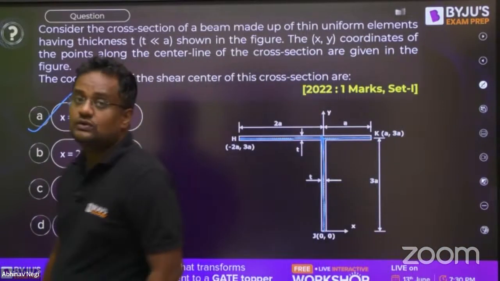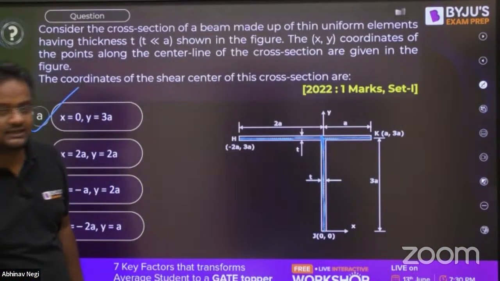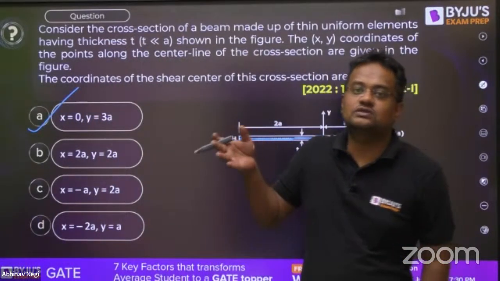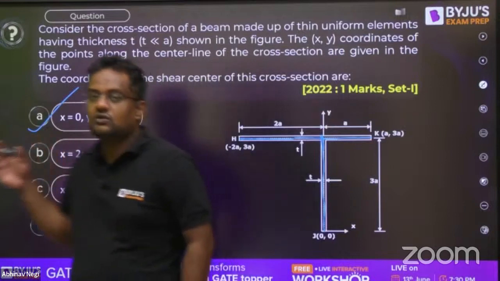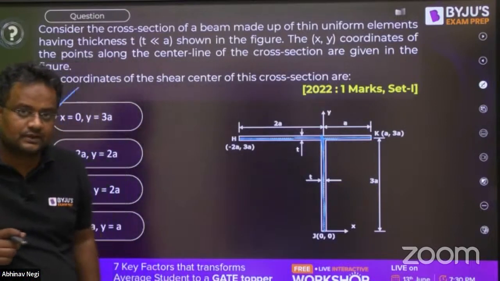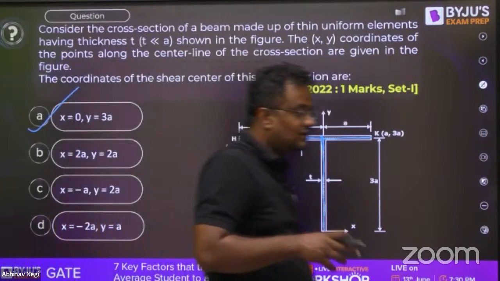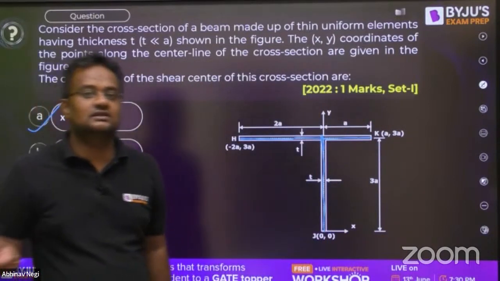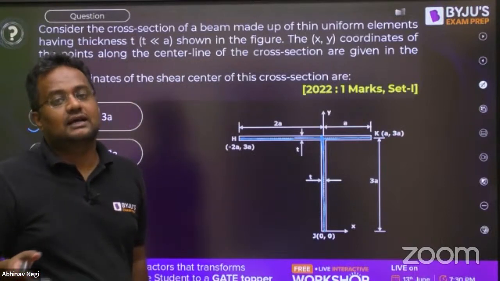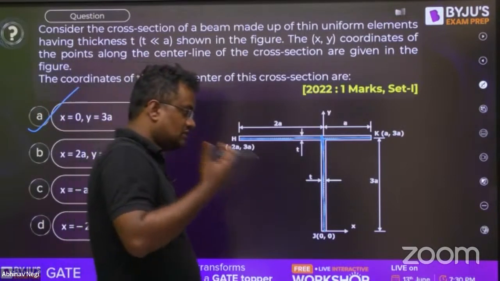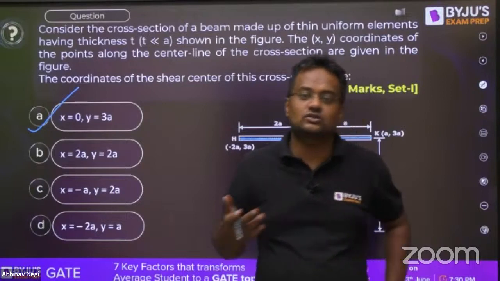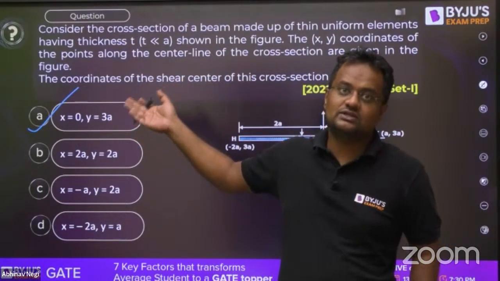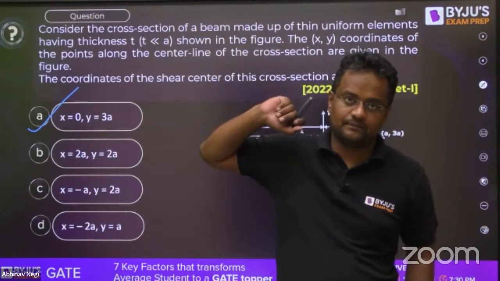Now, various students are confused about shear center, that sir, from the first and second golden rules we can only find some regular cross sections. From the third golden rule you can do a few more. But sir, should we learn how to derive it and get the equations? I cannot say no, but for the last 3-4 years nobody has thought questions like we discussed right now would come. Nobody thought this level of question would come.